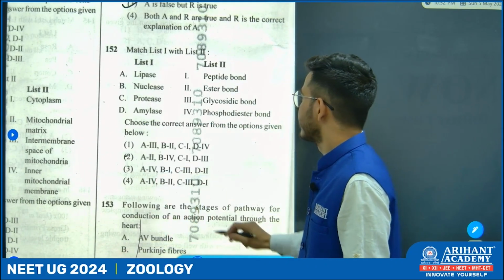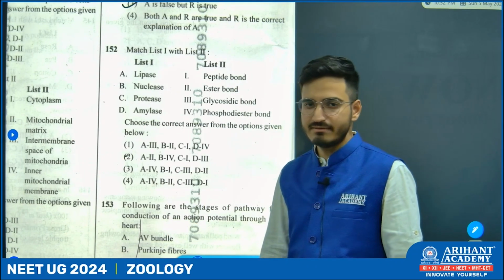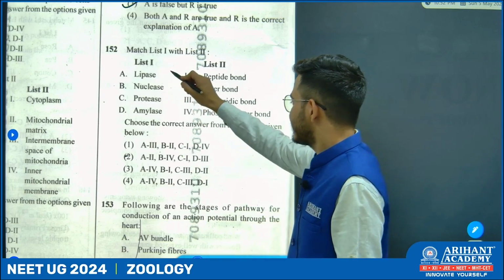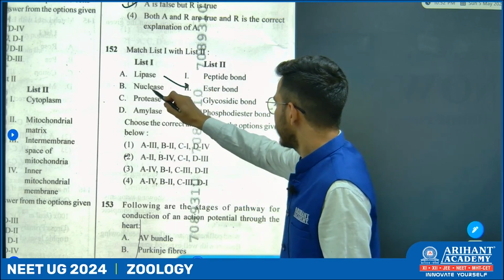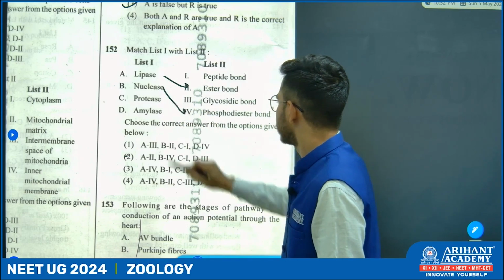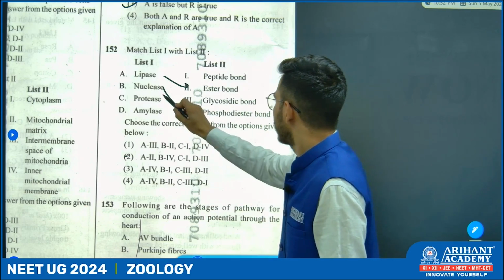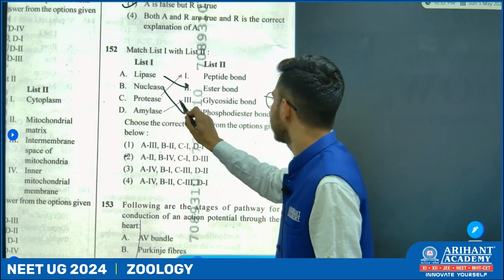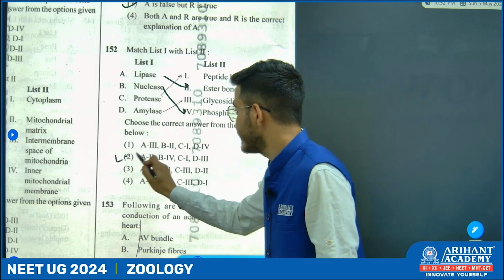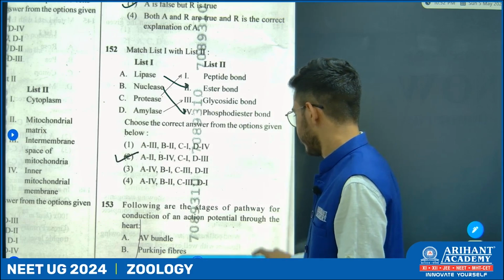Next question. It is based upon the bonds which are present between the molecules. So lipases, it is ester bond. Nucleases, it is phosphodiester bond. Proteases, it is peptide linkage, while amylases, it is glycosidic linkage, which makes it option number 2.